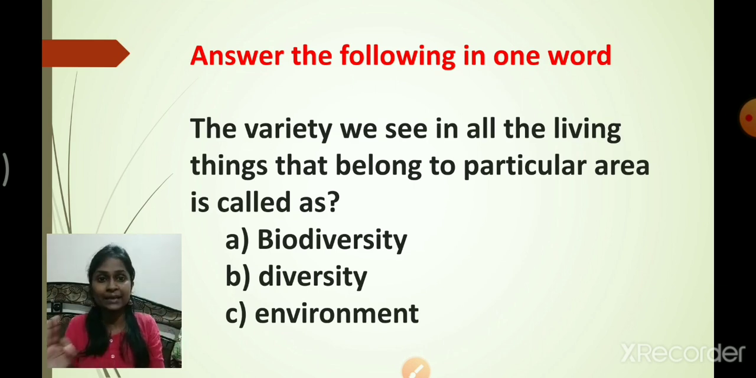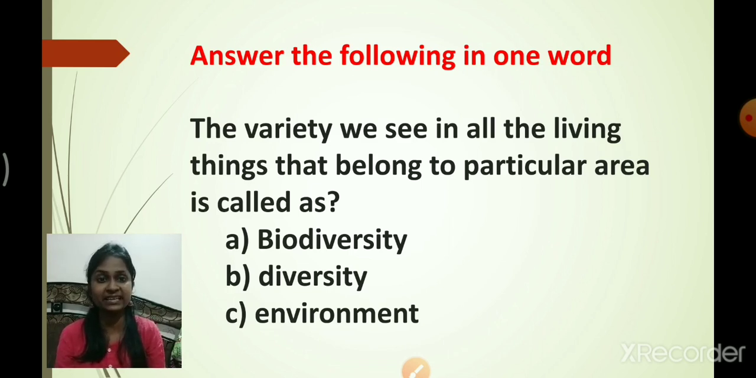In a one word question also you can see this. Even in a one word type of question, you don't have to type anything. There will be options provided to you in the unit test exam. You have to just click on the right option. Is that clear? So read the question carefully, student. What is given? The variety we see in all the living things that belong to a particular area, what do we call it, students?